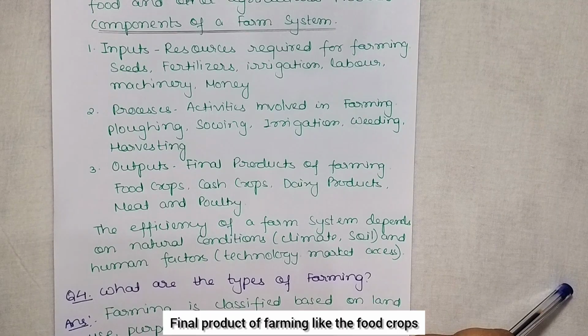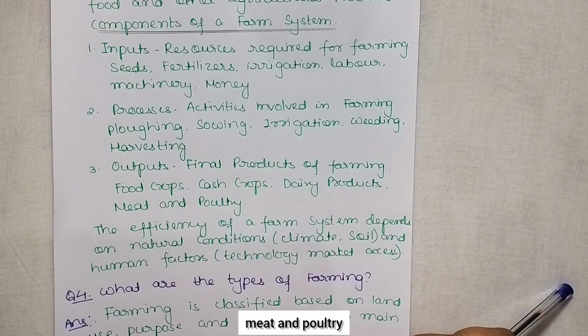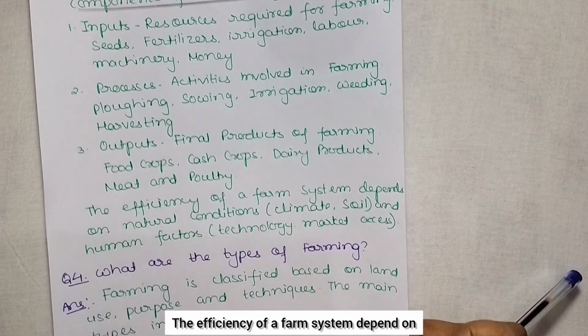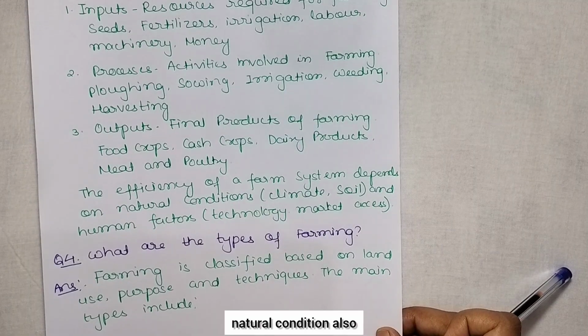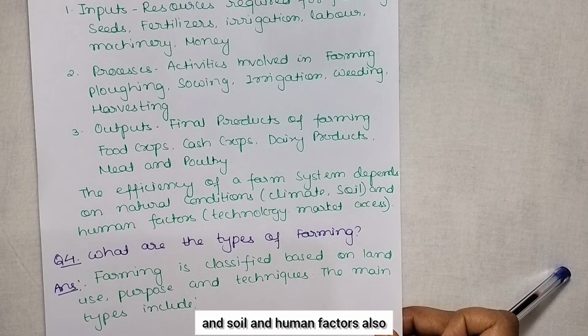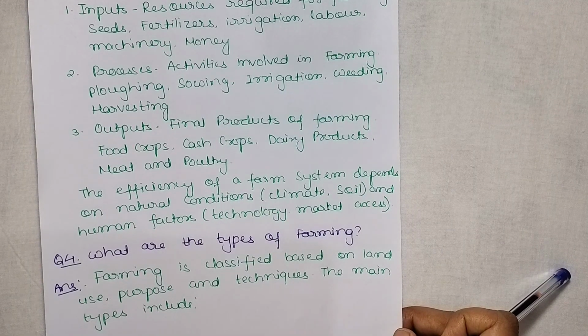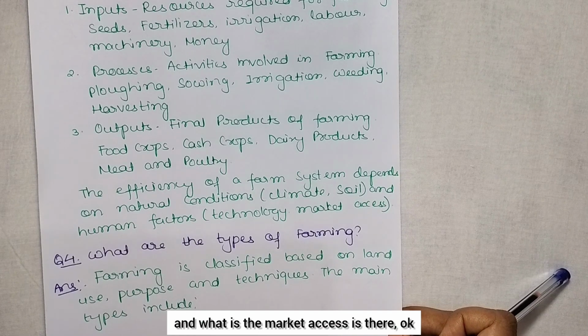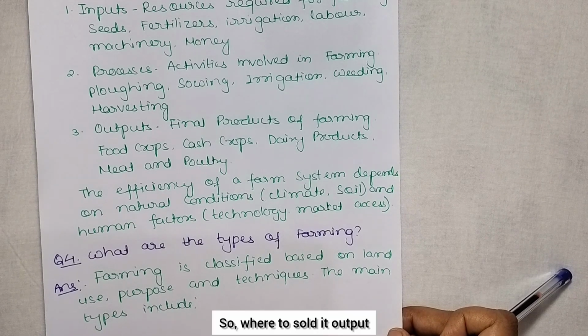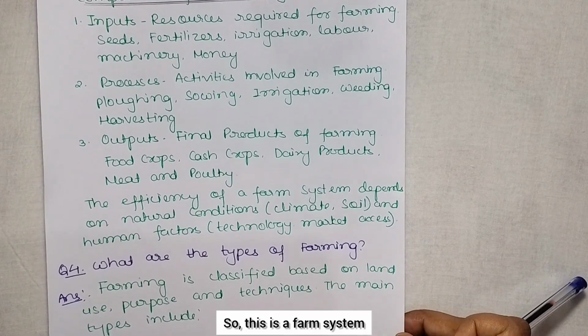The output is the final product of farming like food crops or cash crops, dairy products, meat and poultry. So these three components make a farm system. The efficiency of a farm system depends on natural conditions also, that is the climate and soil, and human factors also, that is what type of technology they are using and what market access is there, so where to sell that output. So this is a farm system.